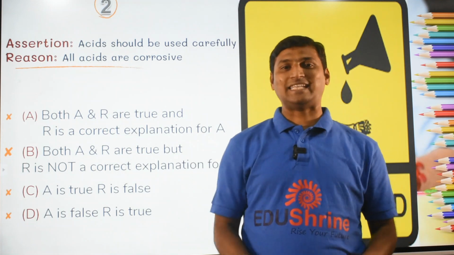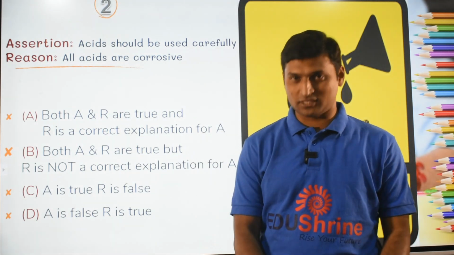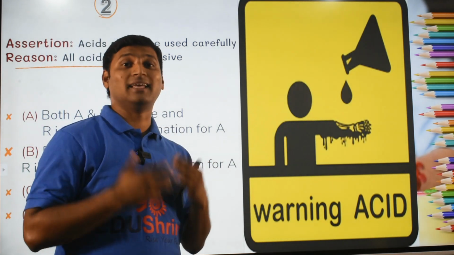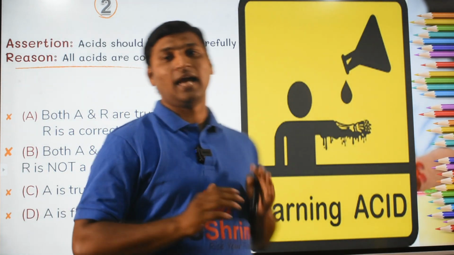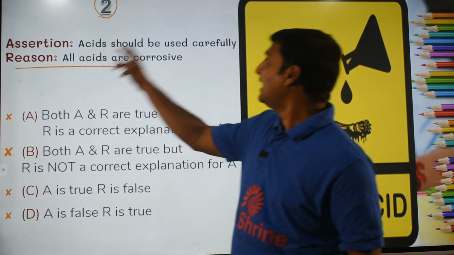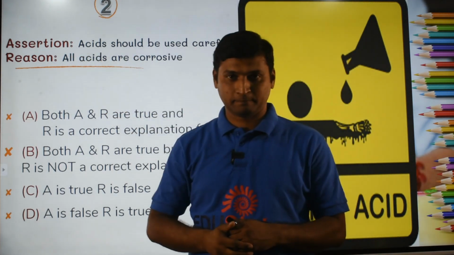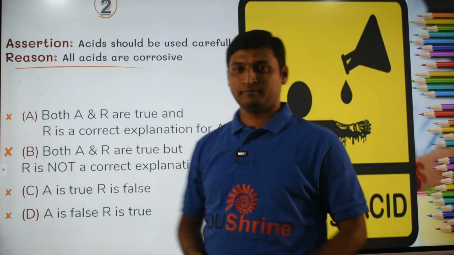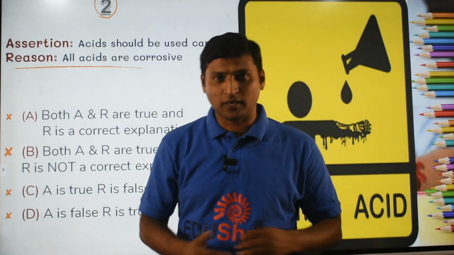Let us now move on to the second example from assertion reason questions today. See, the question is about acids and their corrosive character, and the assertion given to you is acids should be used carefully. The reason given for that is all acids are corrosive. Now options are as usual.